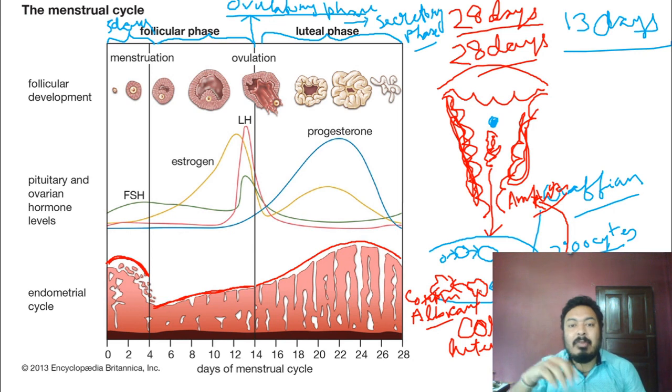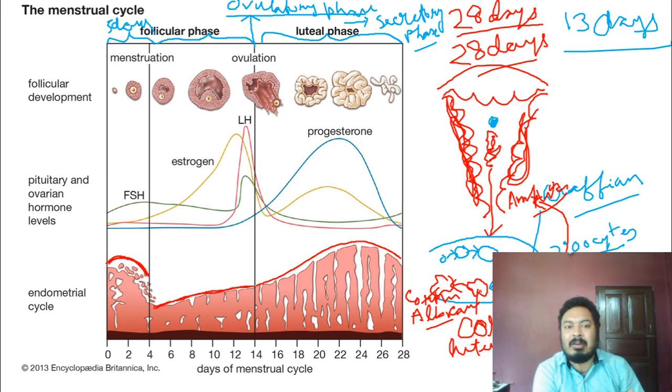Then the endometrium lining is shed off, because it was developed due to the progesterone hormone. If progesterone falls in the blood, then the endometrium lining starts shedding off and produces some blood, and along with this blood the unfertilized ovum is released to the outside. That means the menstrual phase has started again, and this cycle continues. After the secretory phase, again it starts the menstrual phase.